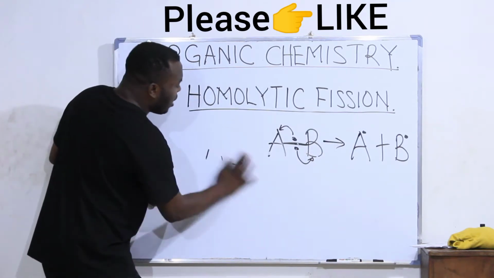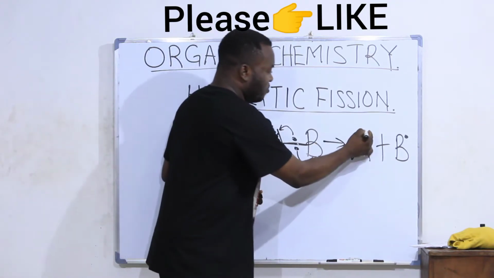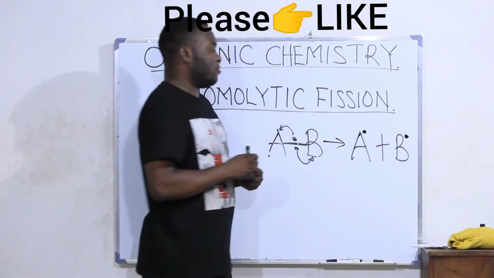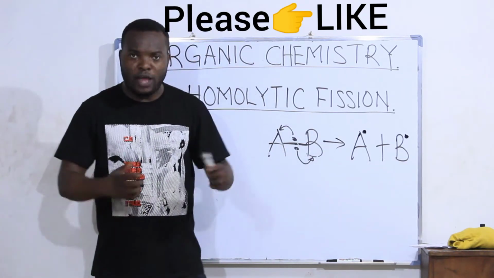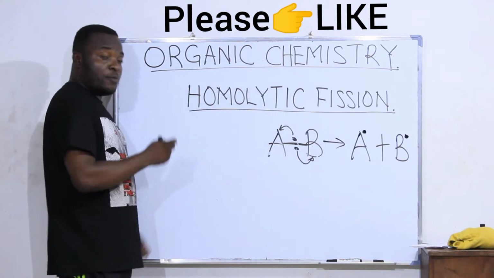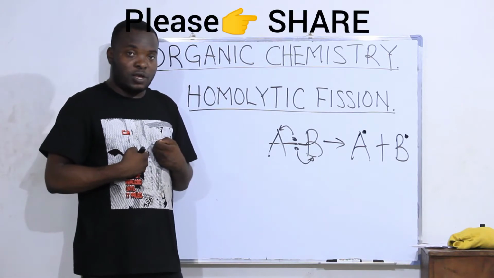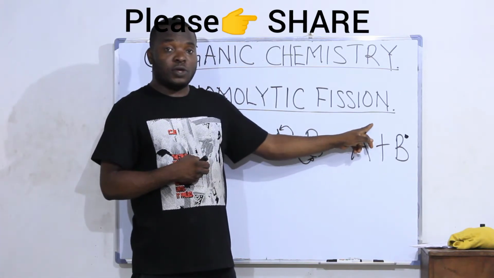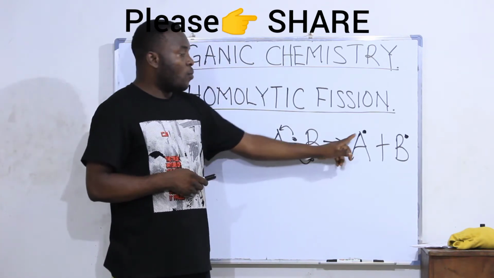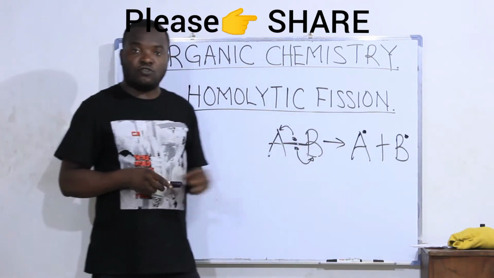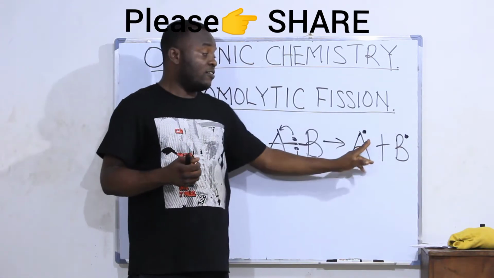Now, we are going to analyze the products we have here, the A and the B. You notice that A will not carry any charge, neither will B carry a charge. Why do I say so? Remember that in chemistry, when an atom gains an electron, it will bear a negative charge. But when it loses an electron, it will bear a positive charge. In this case, I gave them one electron, but I'm not putting any charge on them. Normally, some people may think they should carry negative charges since I gave them electrons.